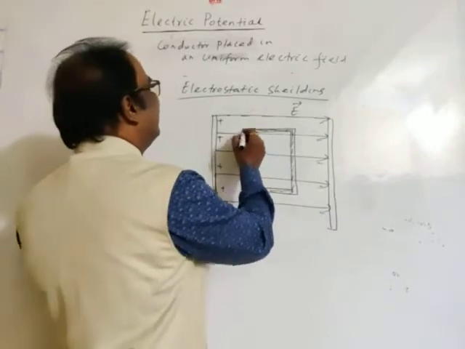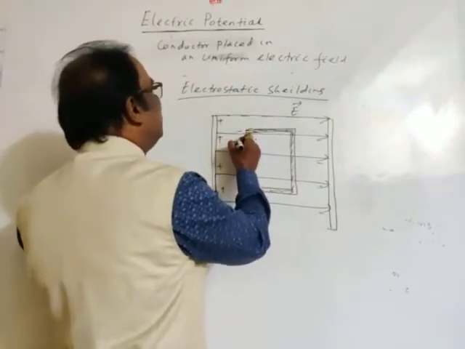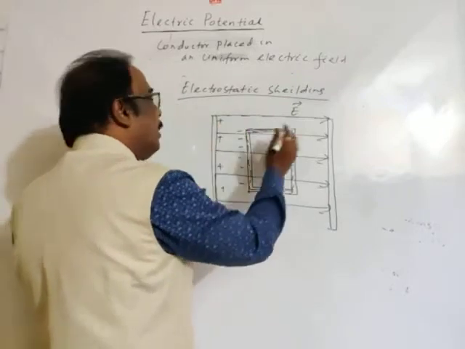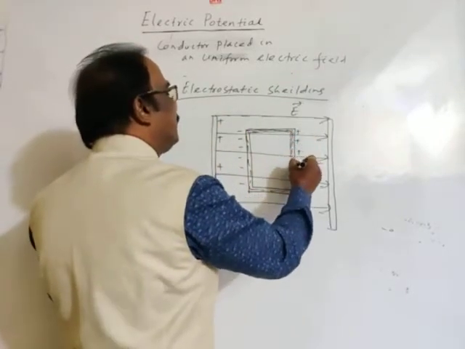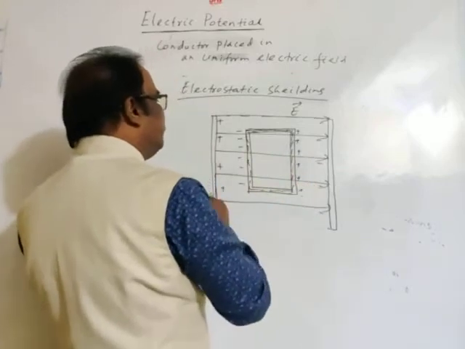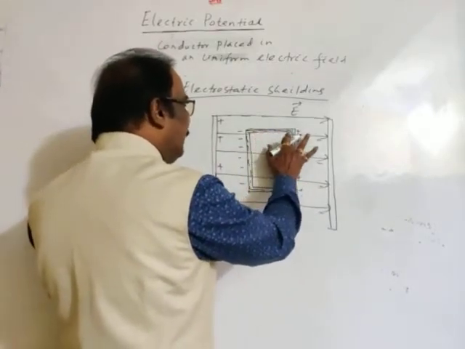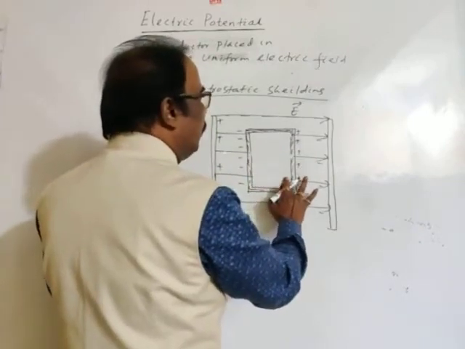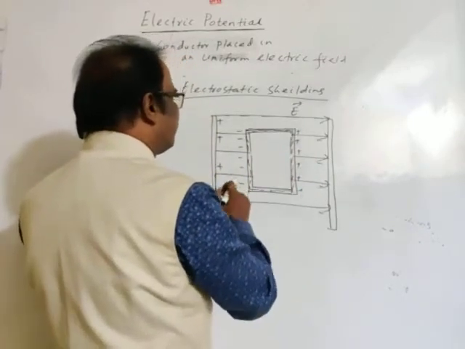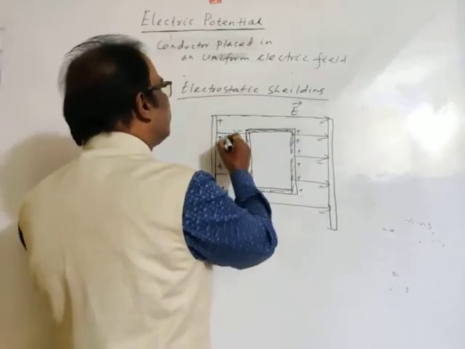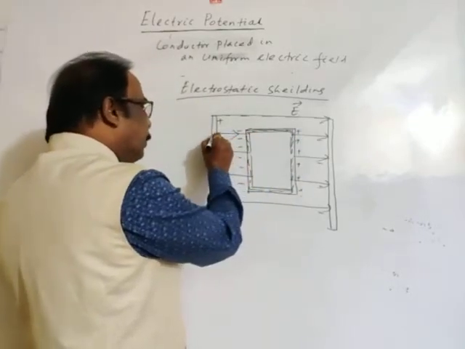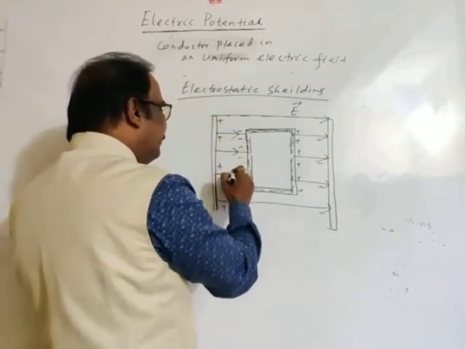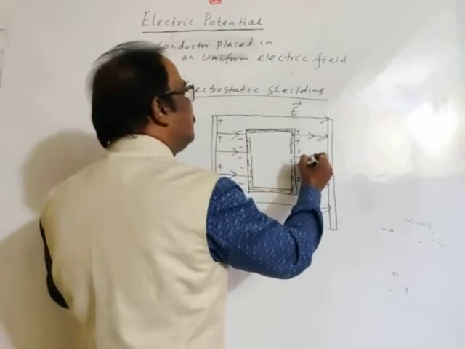So what will happen? If this is positive, then induced negative charges will develop at this free end, and induced positive charge will develop at this free end. Then there will be no electric field inside it. Electric field lines originate from positive and end on negative.